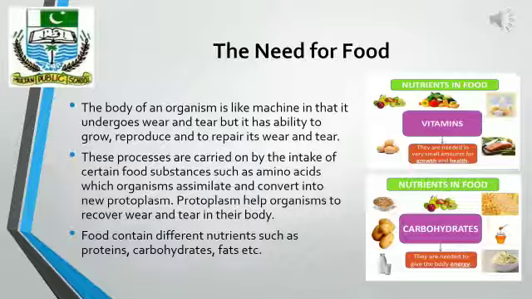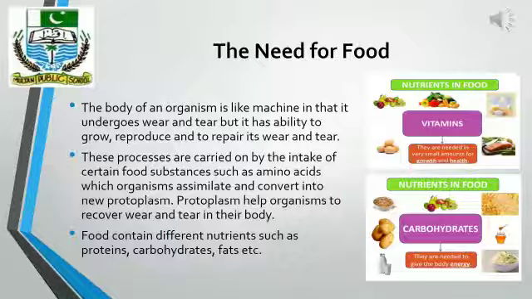But all these processes are possible due to protoplasm, which is formed when organisms take in certain food substances such as amino acids. When these amino acids assimilate, they form protein. And protein is the major component of protoplasm.